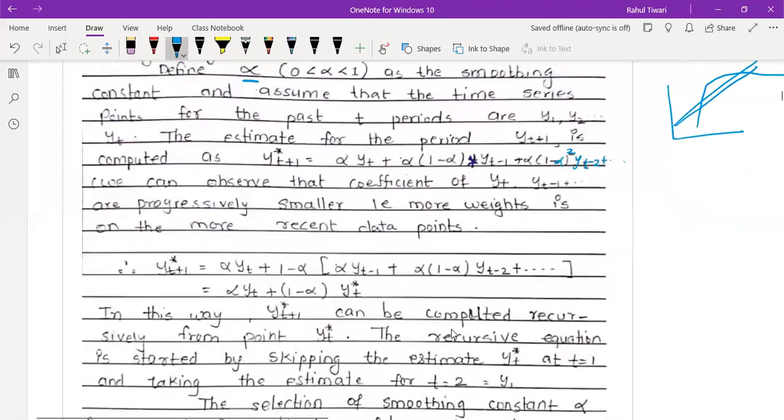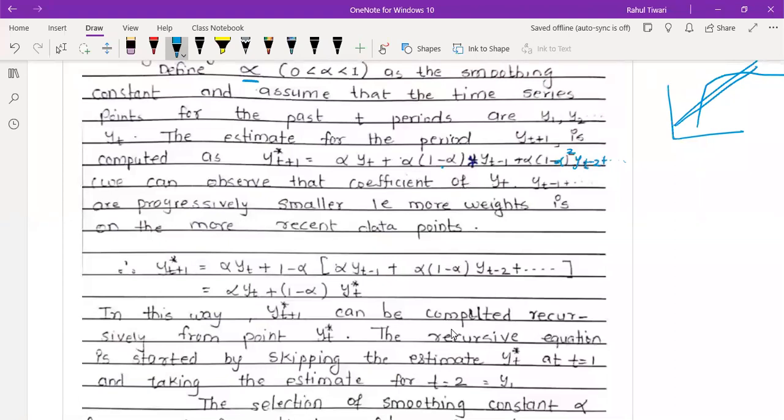So what is the calculation? Because dealing with the infinite series becomes difficult, we can simplify this and get this expression. Understand, y star t plus 1 is equal to alpha times yt plus, I have taken 1 minus alpha common from the second term, third term and so on, up to the last term. So 1 minus alpha will be outside. What is left here now? Alpha times yt minus 1, plus what is left here? Alpha times 1 minus alpha times yt minus 2, plus and so on.